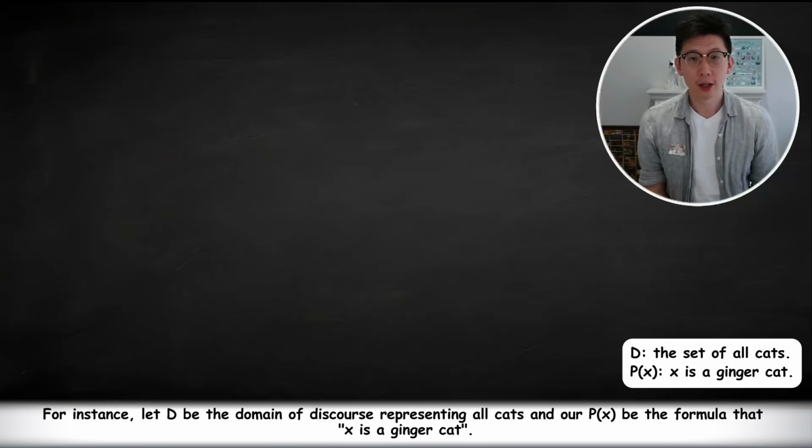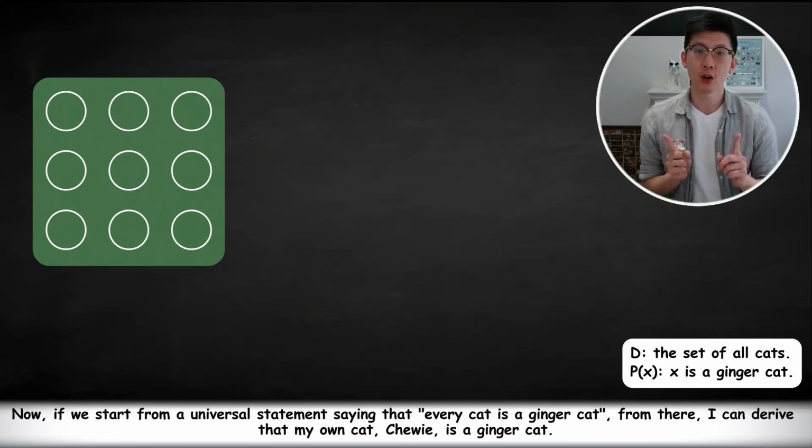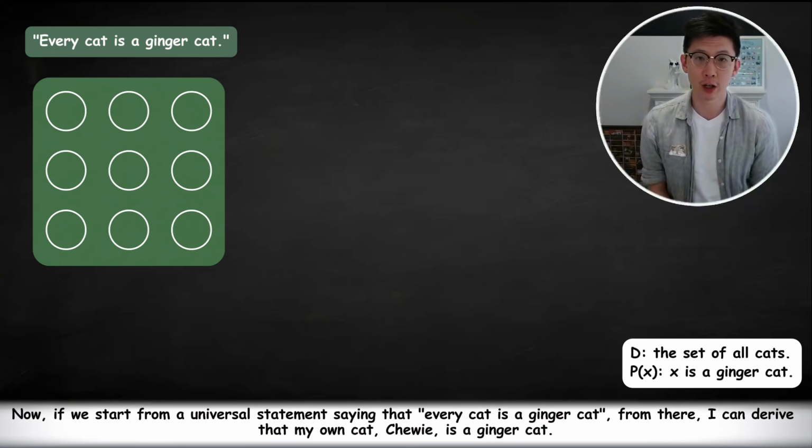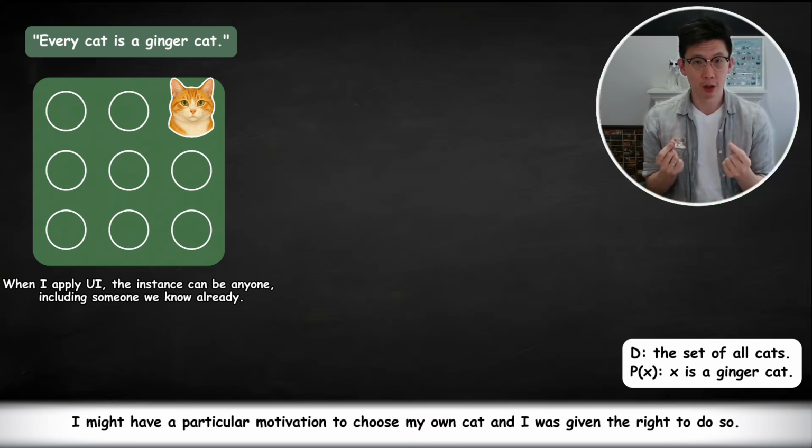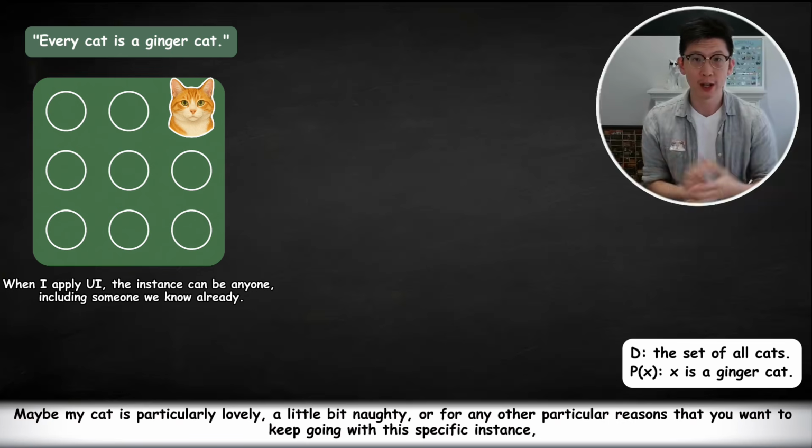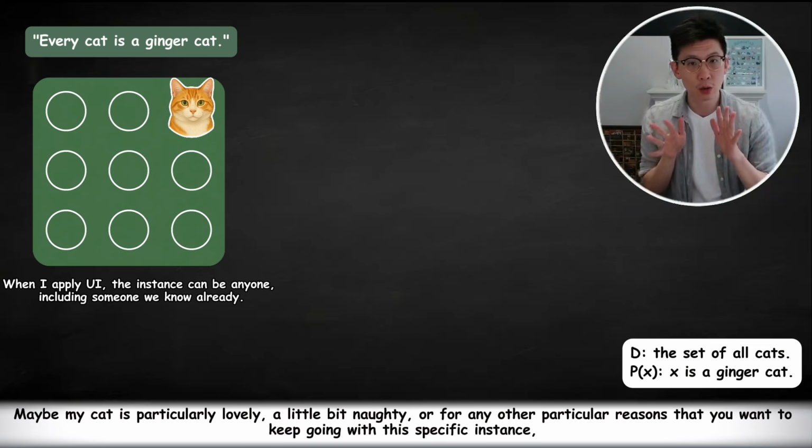For instance, let D be the domain of discourse representing all cats, and P(x) be the formula that x is a ginger cat. Now, if we start from a universal statement saying that every cat is a ginger cat, from there, I can derive that my own cat, Chui, is a ginger cat. I might have a particular motivation to choose my own cat, and I was given the right to do so, right? Maybe my cat is particularly lovely, a little bit naughty, or for any other particular reasons that you want to keep going with this specific instance, then go for it.